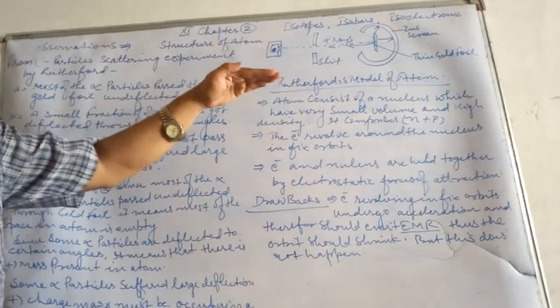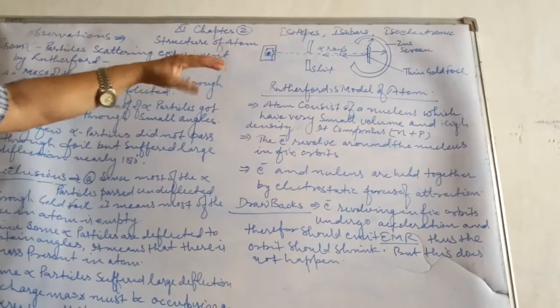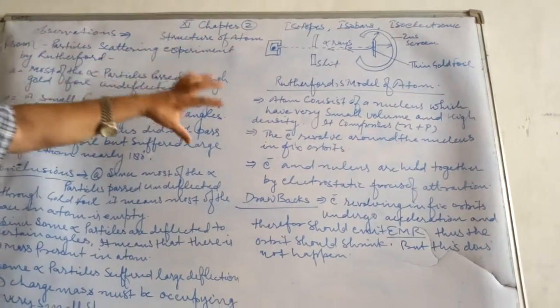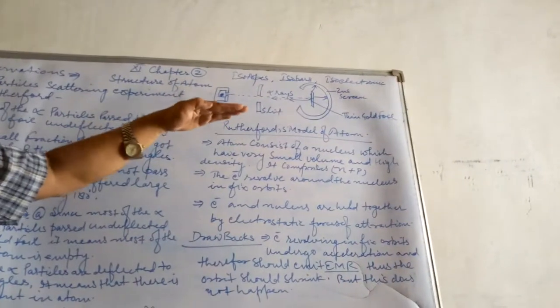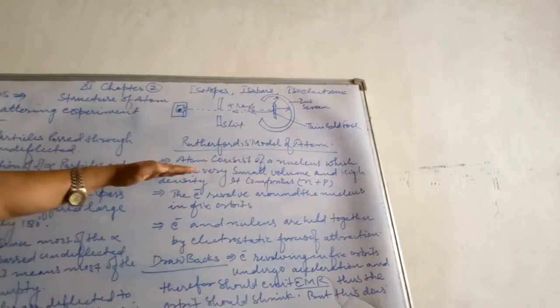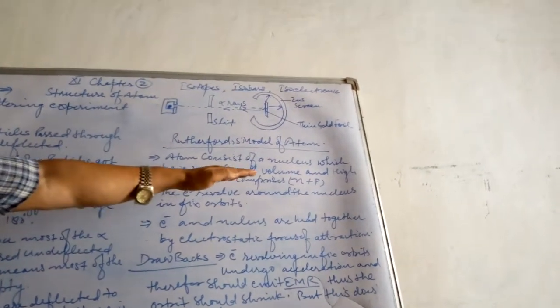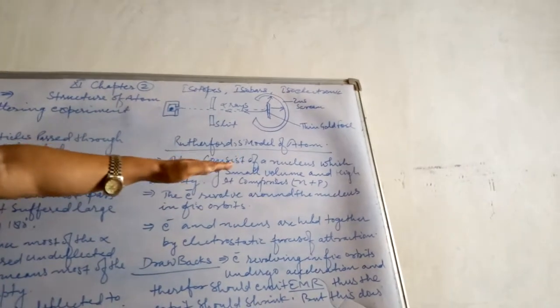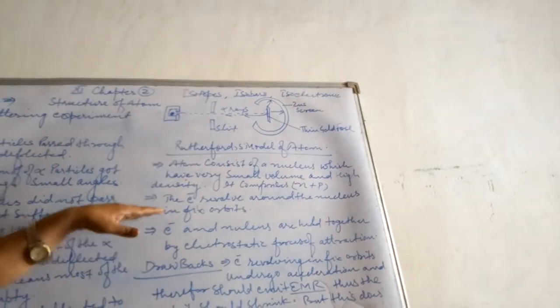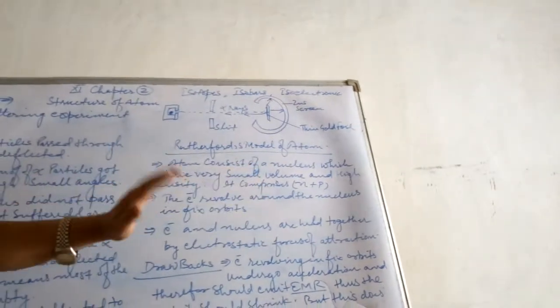These points are discussed as the Rutherford model of atom. This was before Thomson's model. This was the experiment led by Lord Rutherford, and after the observation and conclusion, Rutherford proposed a model of atom in which the atom consists of a nucleus which has very small volume and high density. It comprises of neutron and proton, so the nucleus bears positive charge. Now electrons having negative charge revolve around the nucleus in fixed orbits.